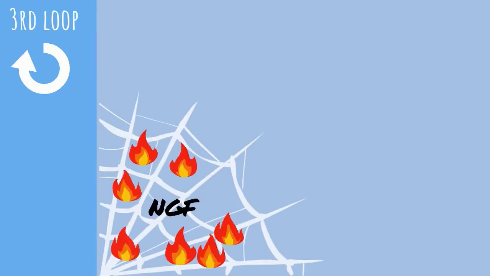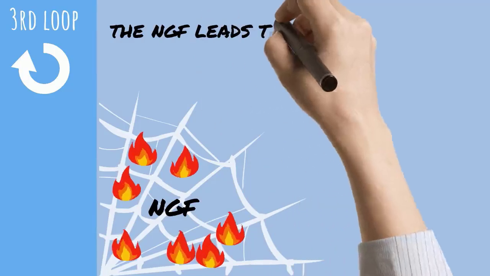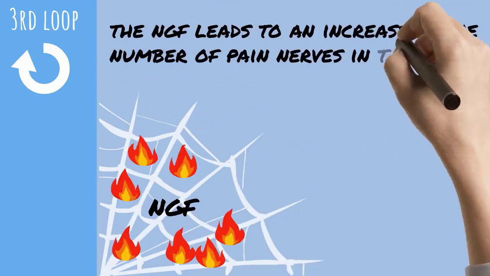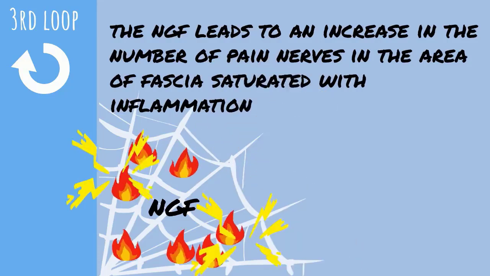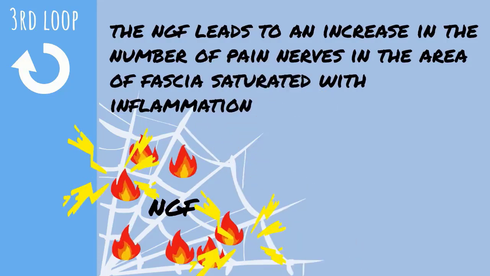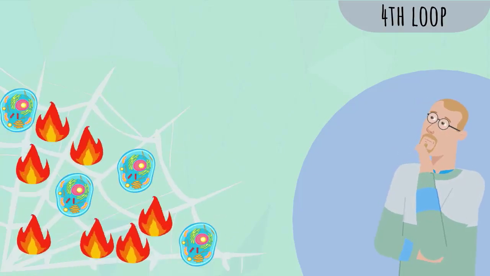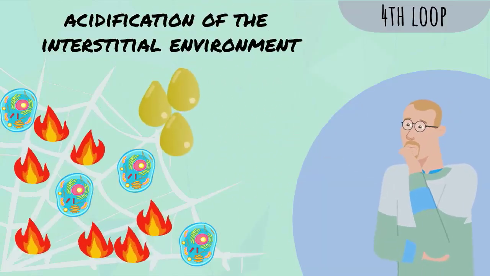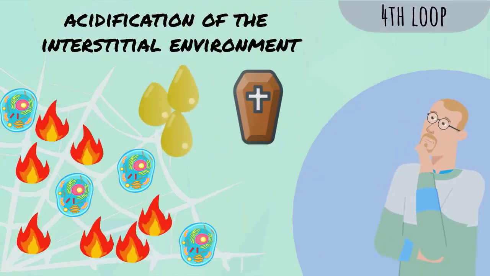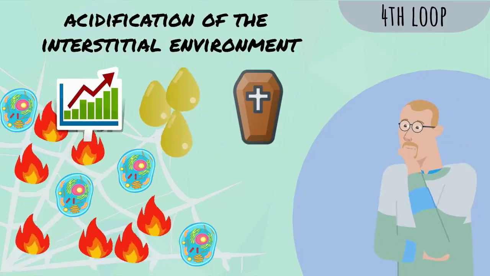The third loop: the release of NGF, a nerve growth factor, leads to an increase in the number of pain nerves in the area of saturated fascia. As there are more pain nerves, pain increases. The fourth loop: inflammatory substances create an acidification of the interstitial environment. Certain cells suffer and may die, releasing even more inflammatory substances.